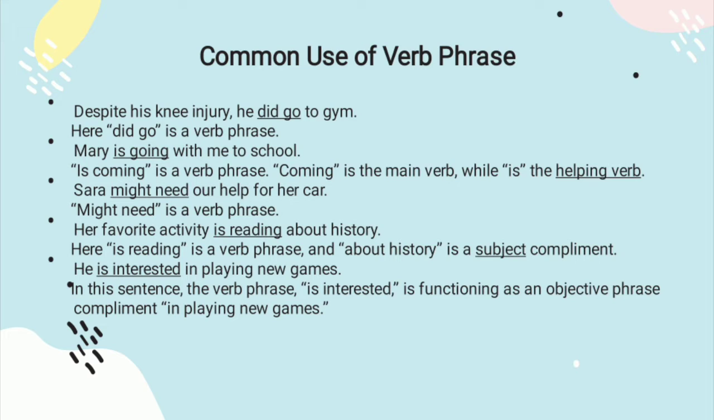And the next example, Sarah might need our help for her car. Might need is the verb phrase. And then, her favorite activity is reading about history. Here, is reading is the verb phrase and about history is a subject complement. And the last example, he is interested in playing new games. In the sentence, the verb phrase is interested is functioning as an objective phrase complement in playing new games.